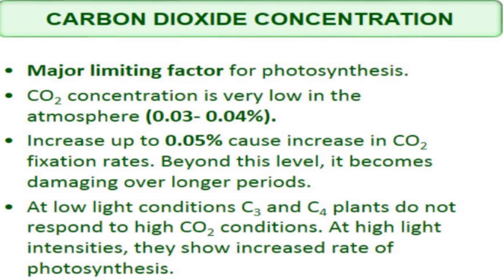Next factor is carbon dioxide concentration. Carbon dioxide concentration is the major limiting factor for photosynthesis, because it is usually low in the atmosphere, and that is not enough for the plants to show the optimum rate of photosynthesis. It is only 0.03 to 0.04%.